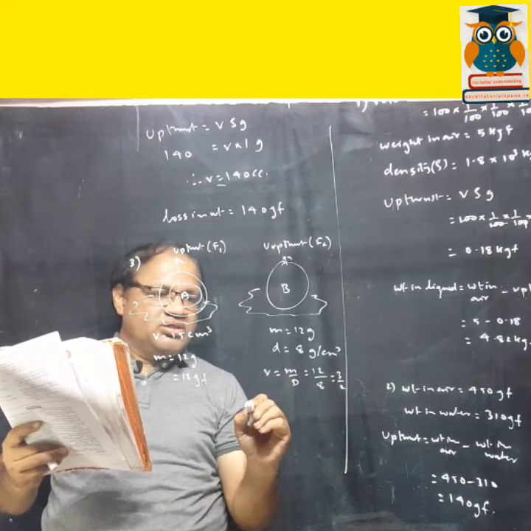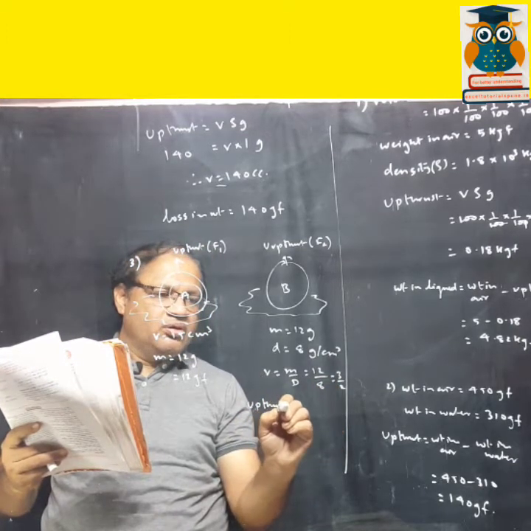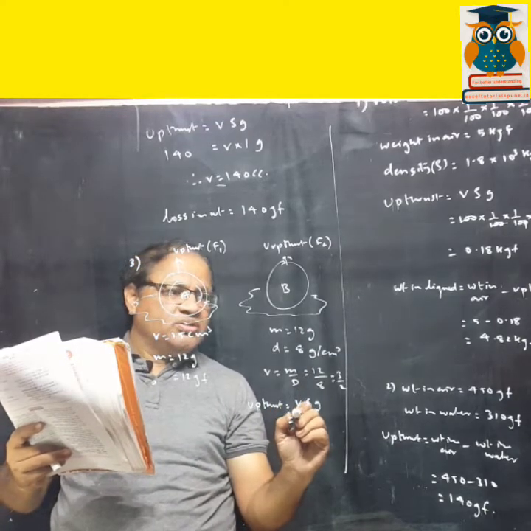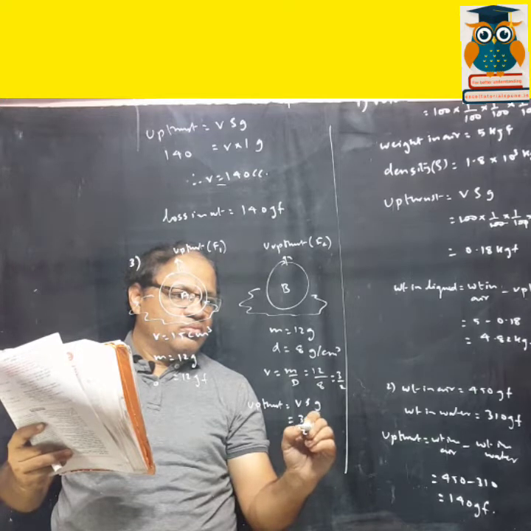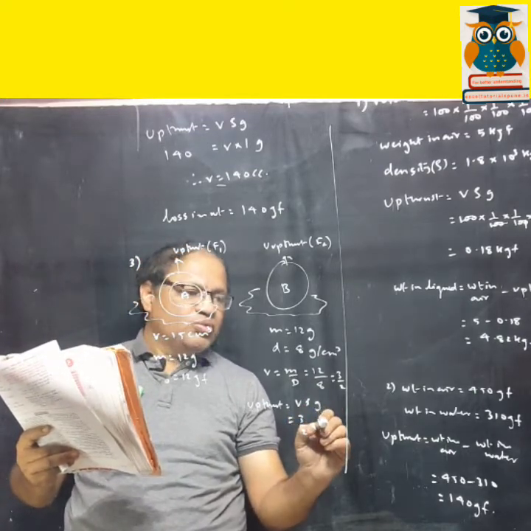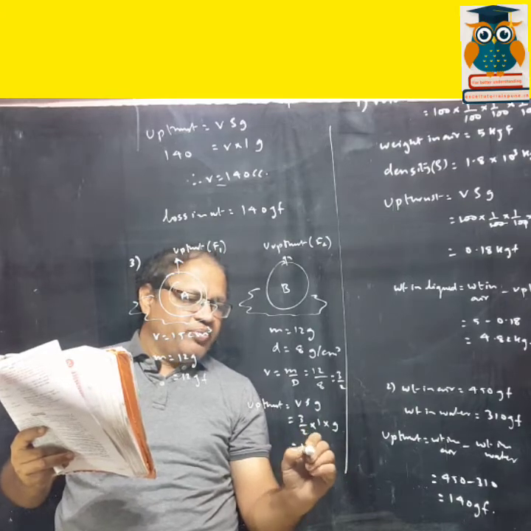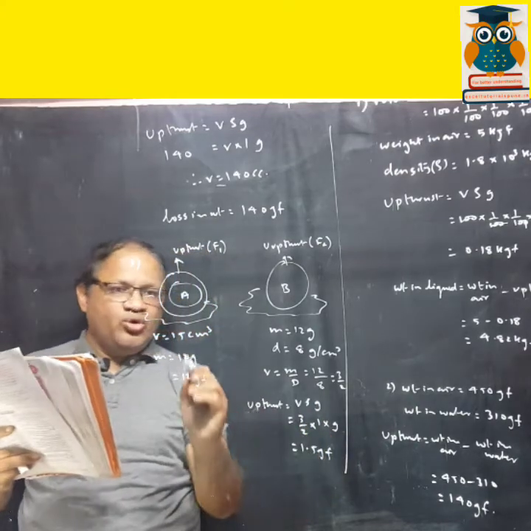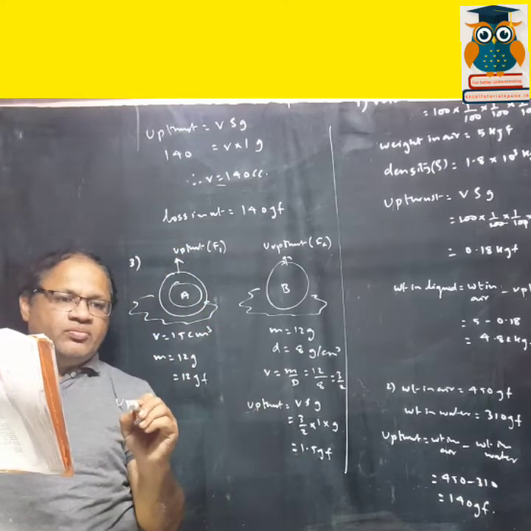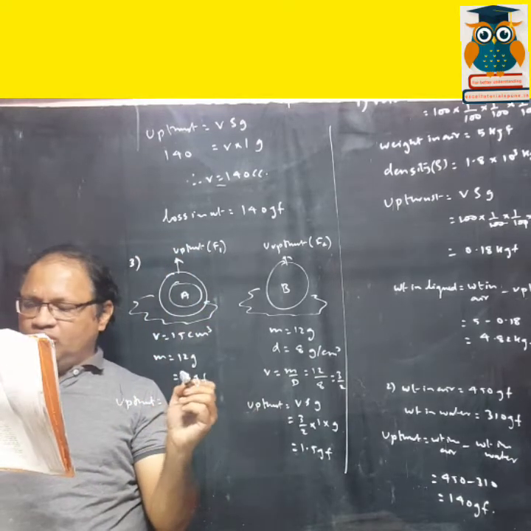So upthrust we can find out over here. That is V rho g. Volume is 3 by 2, density of liquid is 1. So that is 1.5 gf. And over here you can find out the upthrust. Upthrust is equal to V rho g.